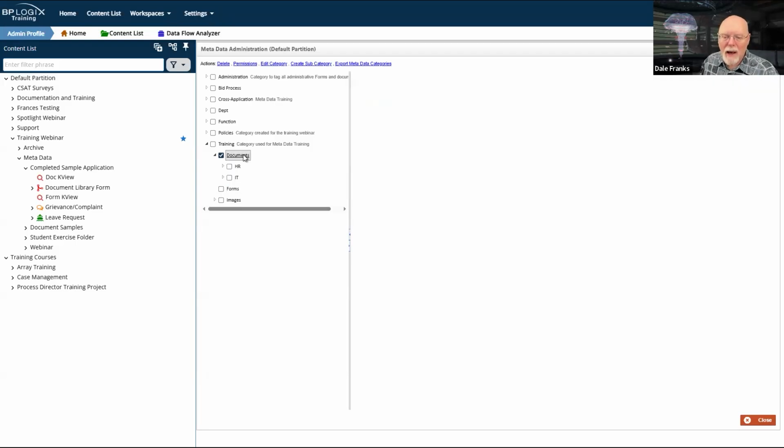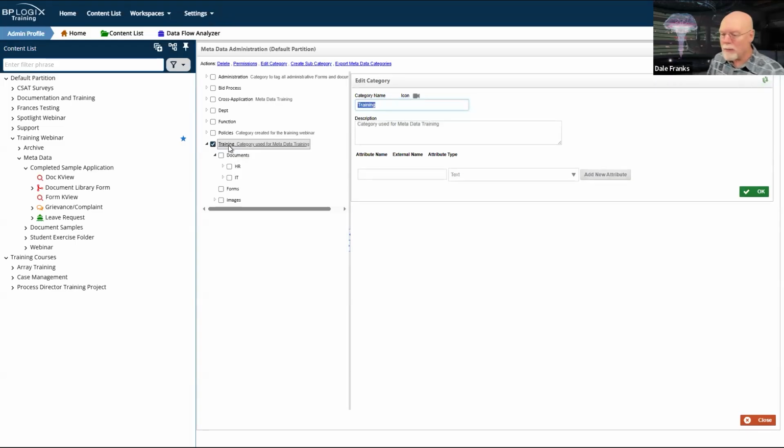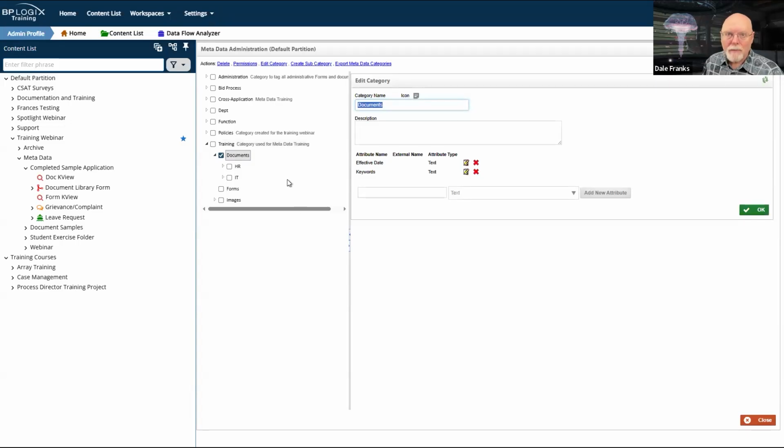So I am placing the attribute at the documents level because that is the lowest level at which the effective date is a common attribute. Notice if I go up to training, that attribute doesn't exist. I don't have an effective date for training. I only have an effective date for documents. Because all of my documents have an effective date, it's the document level at which I want to place the effective date.